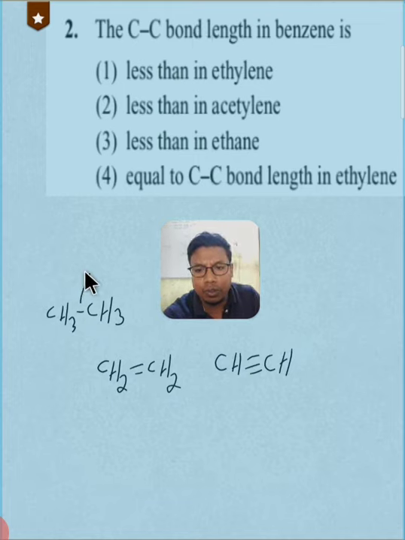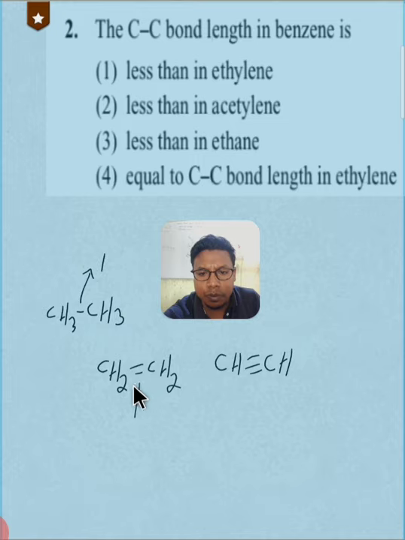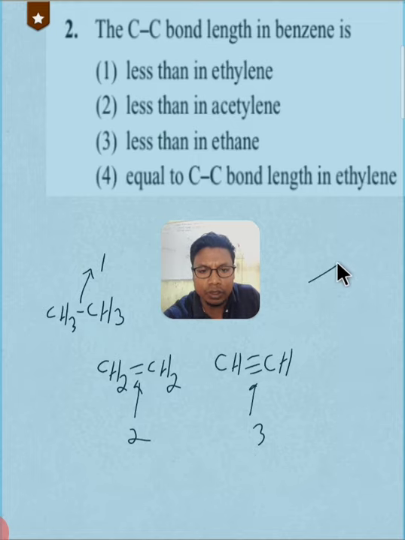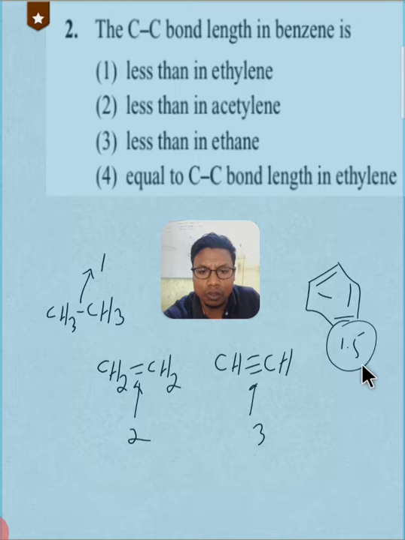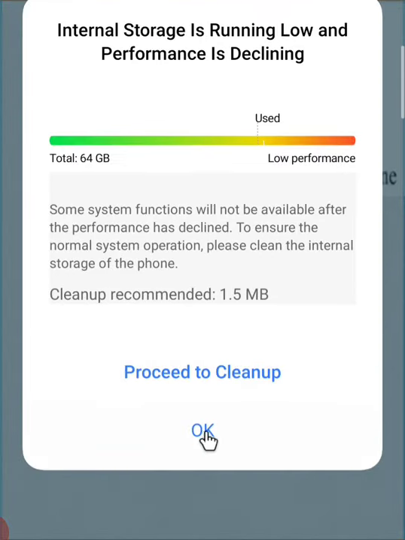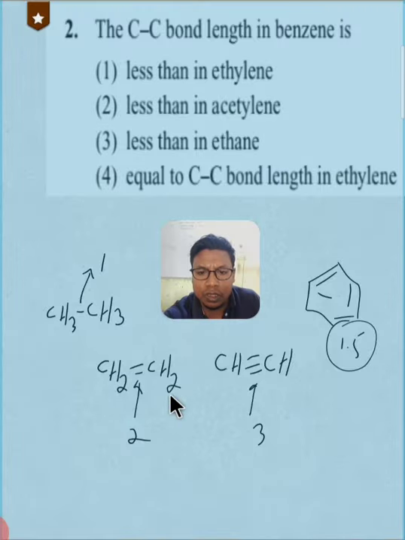Here the bond order is 1, this is bond order 2, and in acetylene it is bond order 3. So in benzene, what will be the bond order? In benzene, the bond order is 1.5, not 2, not 1. So this must be in between.